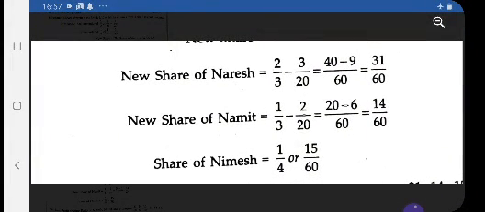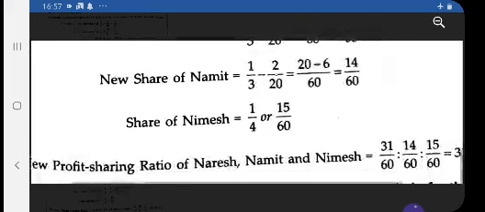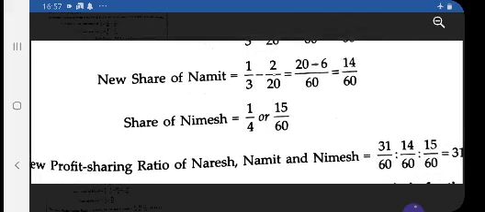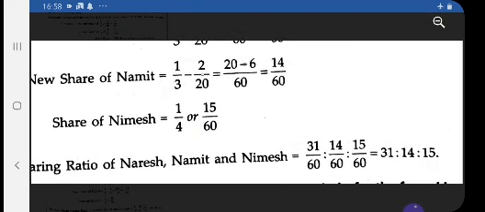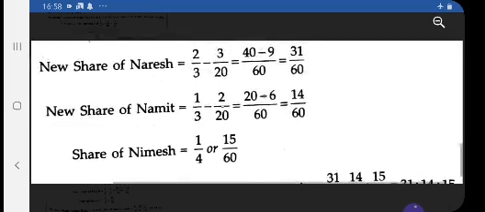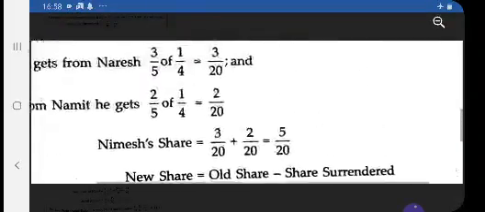And then by making the denominator common, to make 4 into 60 you have to multiply it by 15. Then the same step, you just find out the common denominator, then you will get 31 is to 14 is to 15. Sorry, the second case we have discussed, equally, the same step you are following in the agreed ratio.